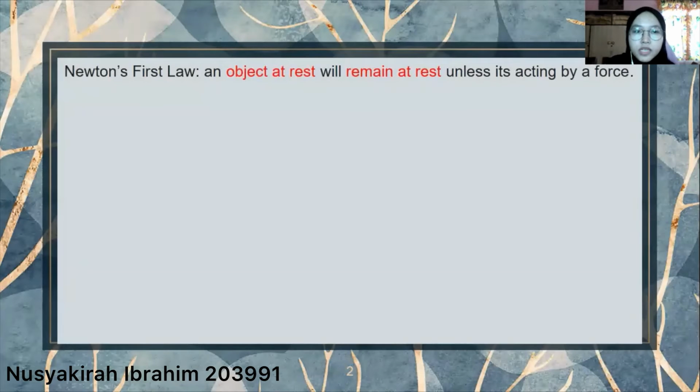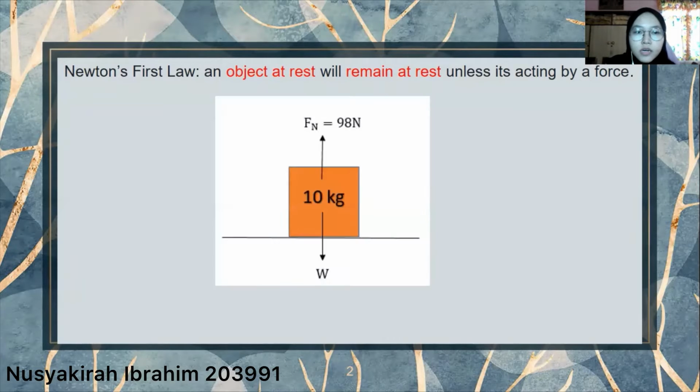Okay, Newton's first law states that an object at rest will remain at rest unless it is acted on by a force. So for example, we have a surface and there's a box on the surface. If we do not apply any force to the box, that means the box will not move. The forces acting on this box will be balanced.